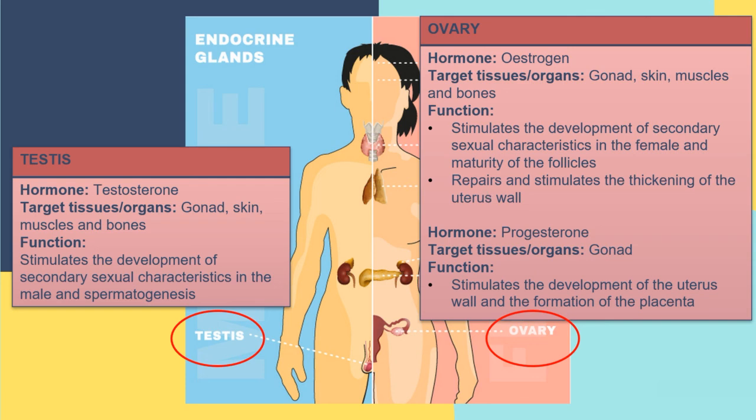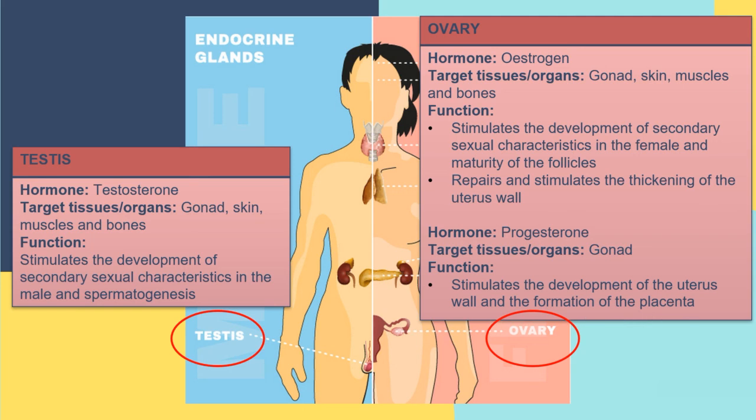The second hormone secreted by the ovary is progesterone. The target tissue is the gonad. The function of the progesterone is to stimulate development of the uterus wall and the formation of the placenta.